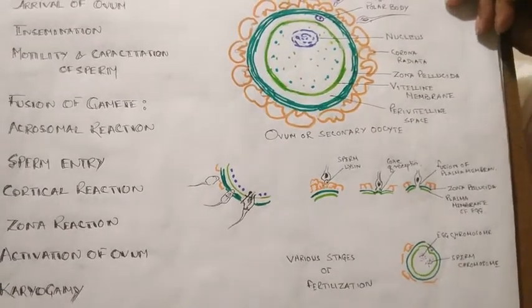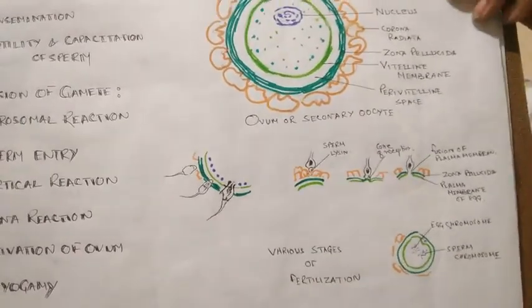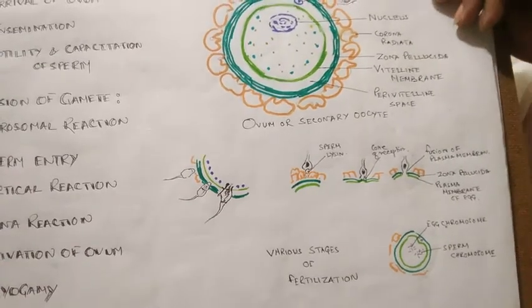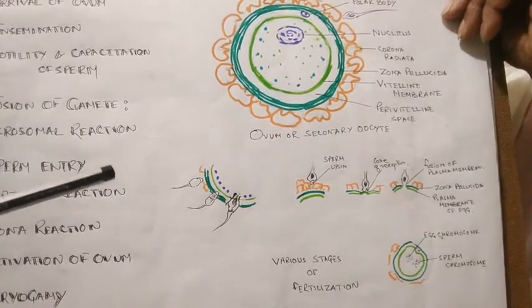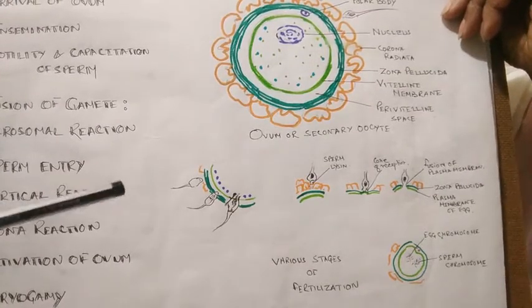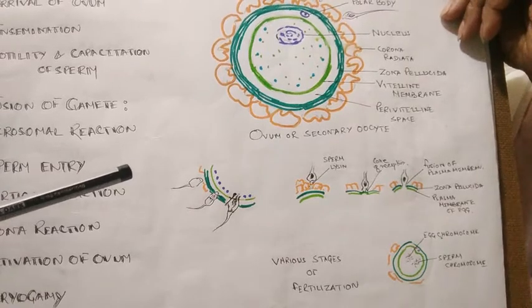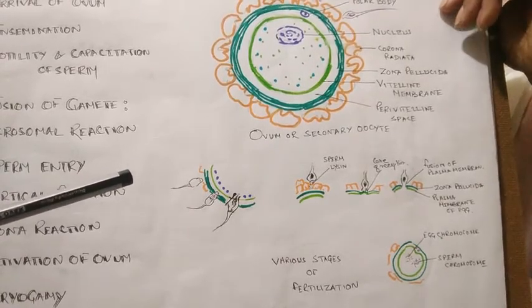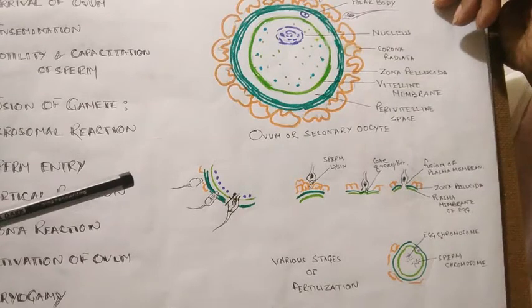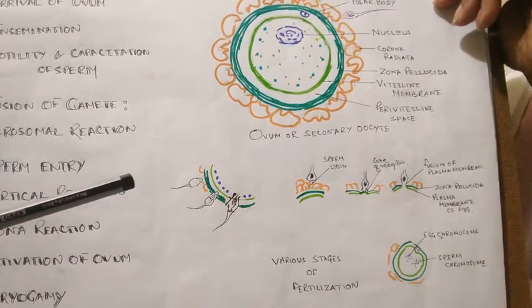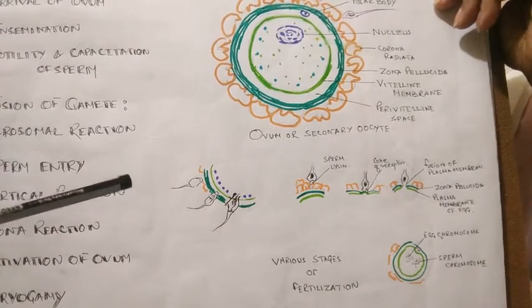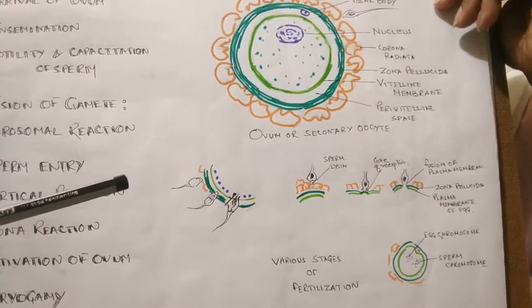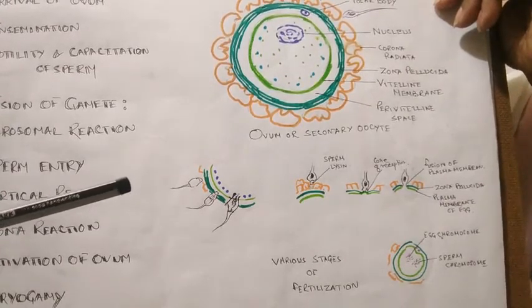And next is the motility. When the semen is released in the vagina, the sperms move in the female reproductive tract at a speed of about 1.5 to 2 millimeter per minute, and they are guided by the mucus string produced by the cervix during this phase.